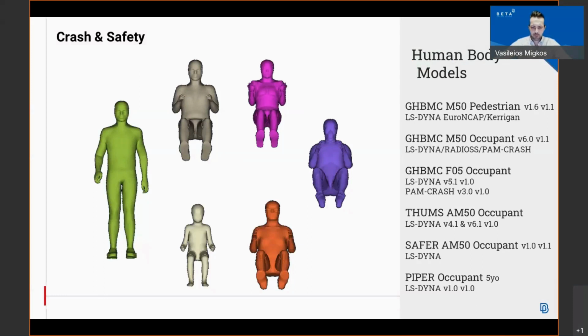Regarding the human body model tool, we will go through the human body model tool and we will articulate our human body model inside our preprocessor ANSA.